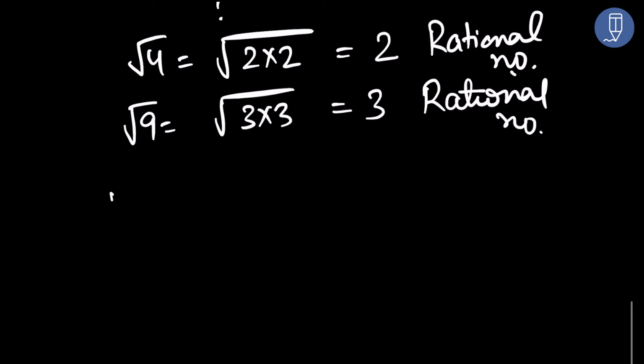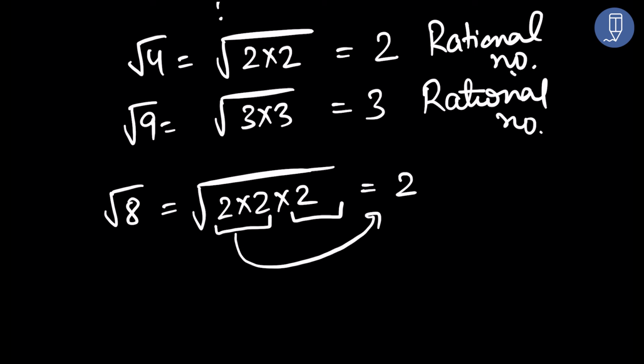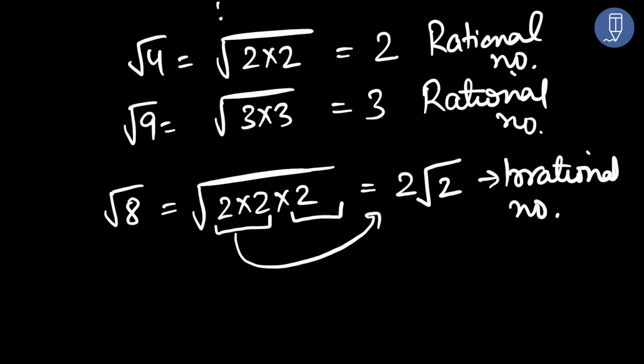Let us take one example, square root of 8. Square root of 8 is 2 into 2 into 2. When we take out the numbers from this, we always consider them in pairs. So 2 comes out from here. Now this 2 is not in a pair, so this cannot come out of the square root sign. It stays inside, under the square root sign. So this is irrational because we could not remove the square root sign completely from here. So the conclusion is, if there is a square root sign which cannot be removed, it will be an irrational number.